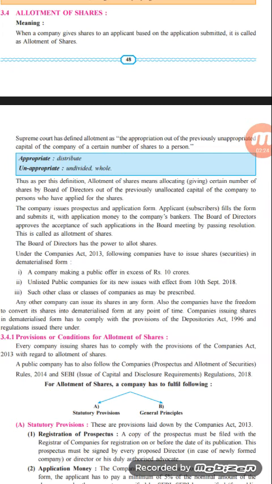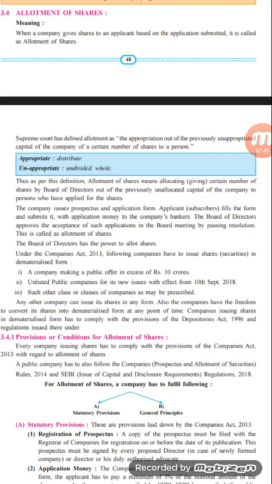Here again, the company issues a prospectus and application form. The applicant, meaning the subscriber, fills the form and submits it with the application money to the company's banker. So here, what is the procedure that needs to be followed by the company? The company will issue a prospectus.